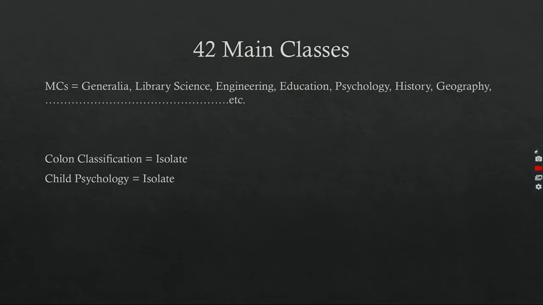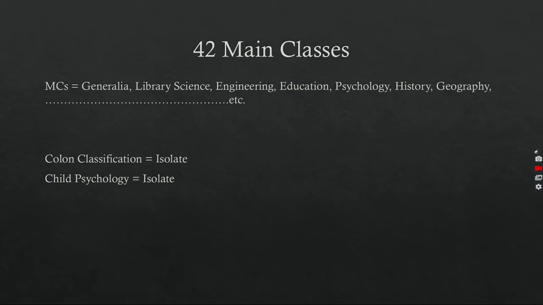These parts of the main classes are called isolate ideas. In child psychology, there are many isolate ideas. In history, there are Indian history, Asian history, European history. In geography, there are many isolate ideas. Each and every main class has many isolate ideas.